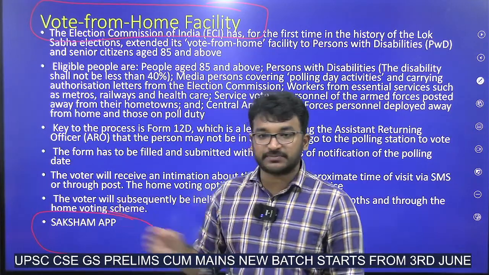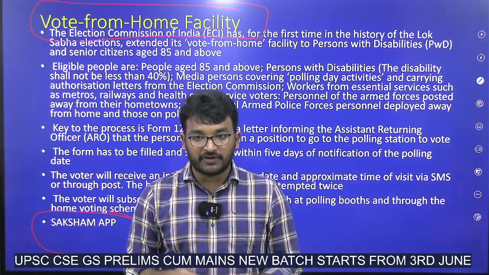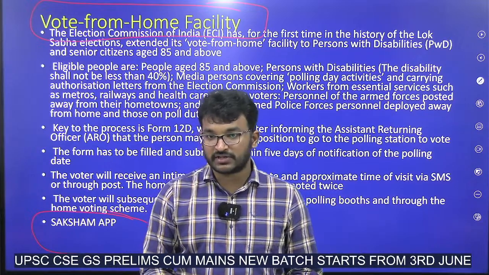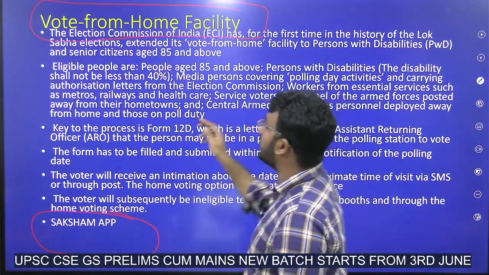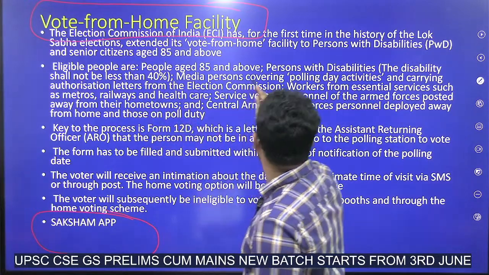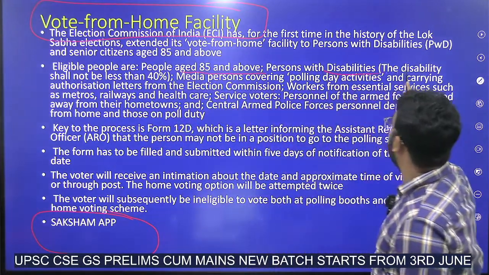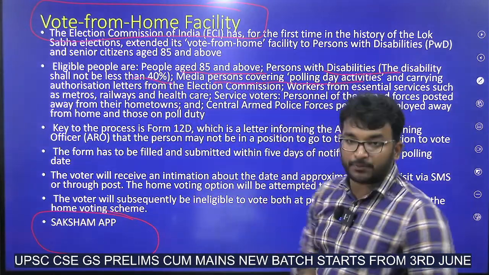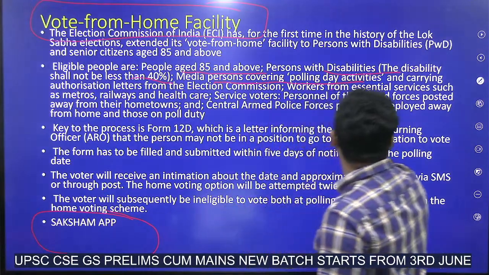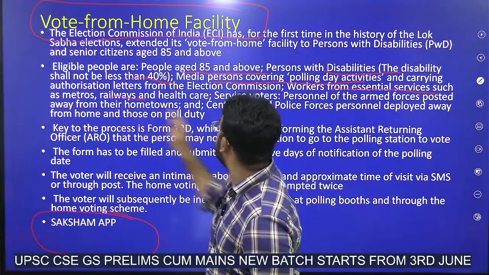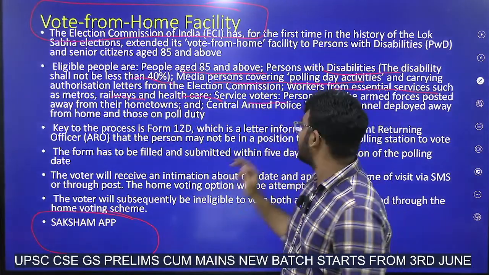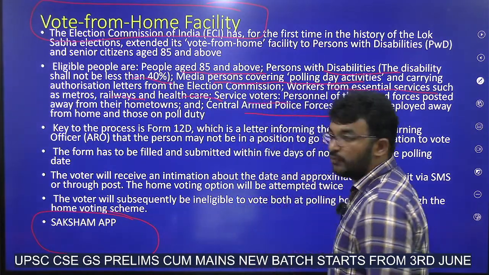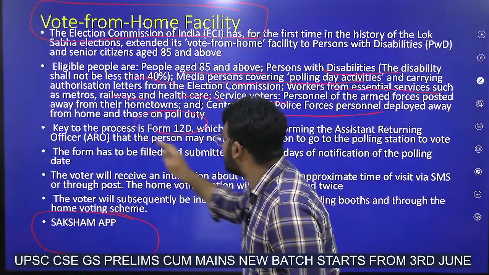And with the Saksham app, Election Commission can also provide a wheelchair facility, transportation facility near the polling areas. And now, who all are eligible in this vote from home facility? People aged 85 and above, persons with disabilities not less than 40%, media persons covering the polling day activities. Next, workers from essential services such as metros, railways and healthcare. Next, service voters and CAPF personnel. And how does it happen? The main thing here is Form 12D.